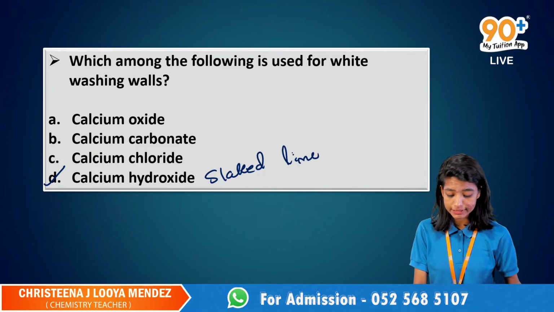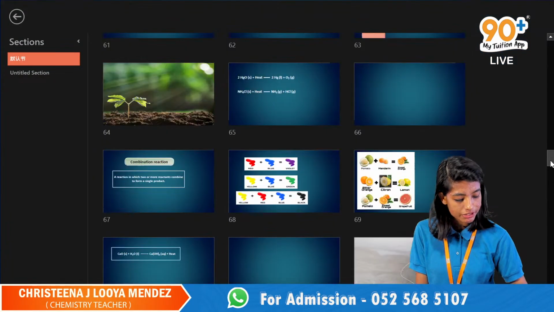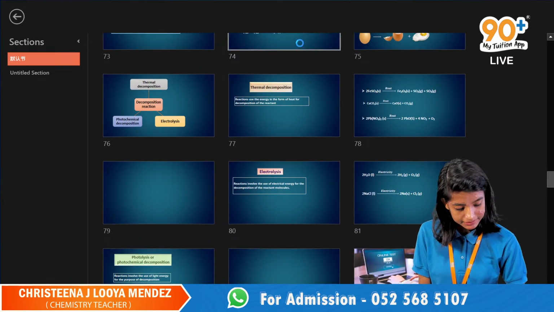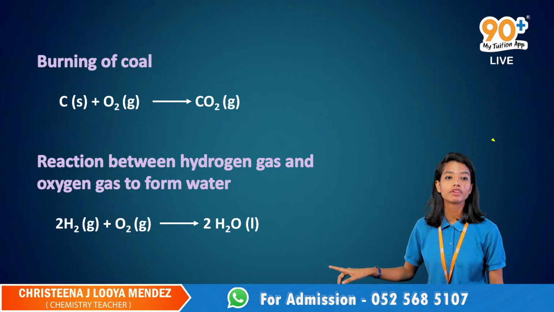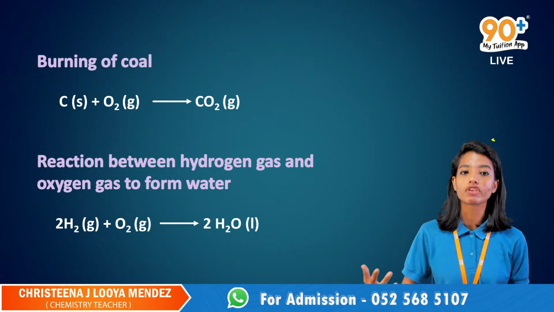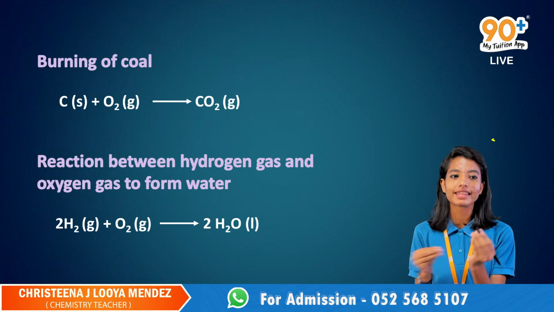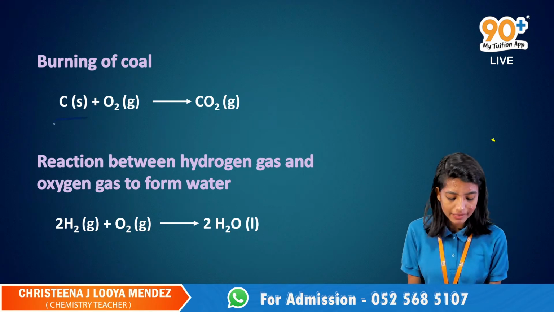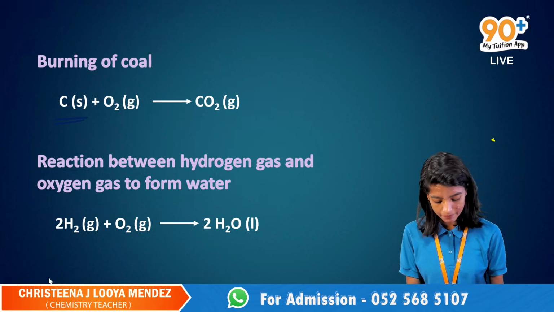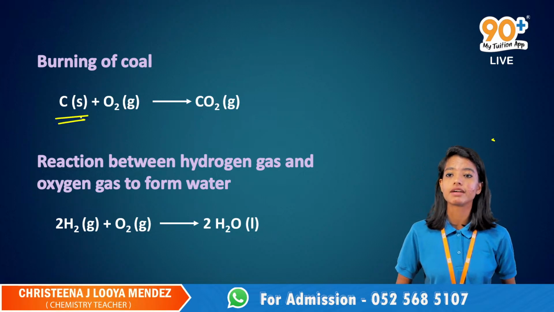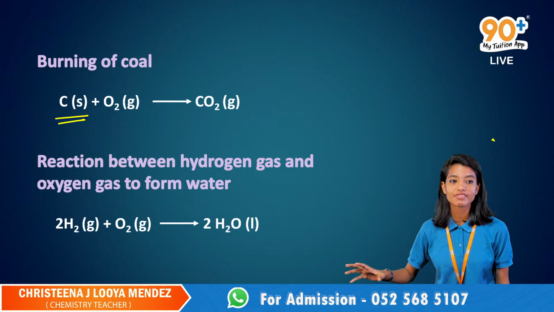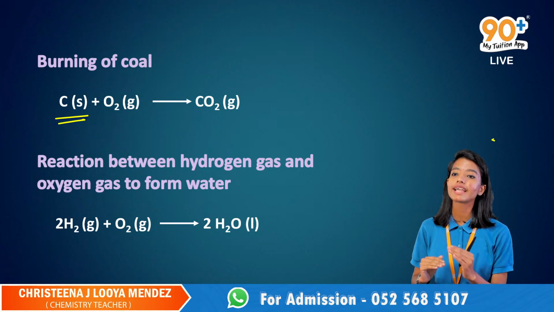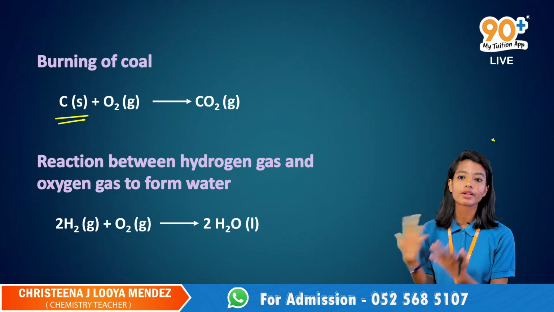So students, don't leave. I'll give two more examples for the combination reaction. Burning of coal. Coal is nothing but a carbon product, right? Carbon will be there, so we'll represent coal by giving the carbon. So quickly take it down. Right after finishing this slide, I will leave you guys, definitely. So coal can be represented as carbon.